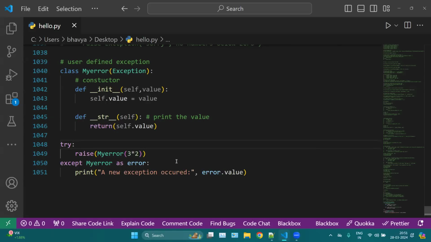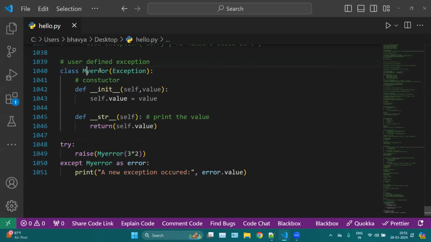Okay, so you can either create your own exception, or you can take exceptions from the Python built-ins, whatever exceptions we have in Python. So it depends on the use case. If you think that there's any error, or your program is kind of extraordinary, or you need some extra errors, then you can create your own errors. Okay, like your own exceptions.